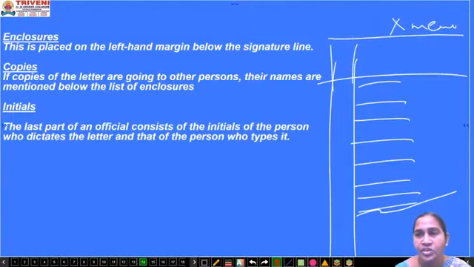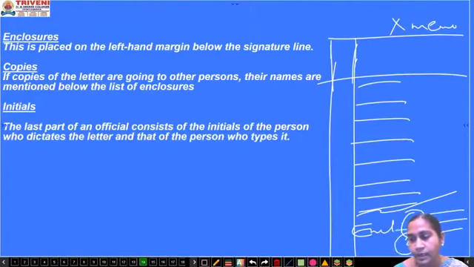Suppose at the time of taking admission in college, they asked you to furnish your Aadhaar Xerox or whatever important documents. After writing the letter, you have to mention that with this letter I have enclosed my so and so documents, whatever you have been asked. So enclosure is written at the end of the letter.